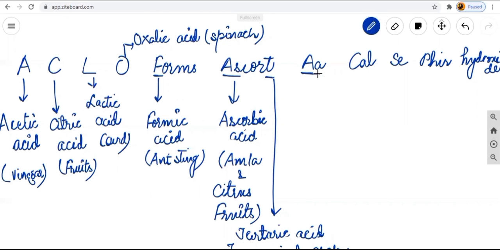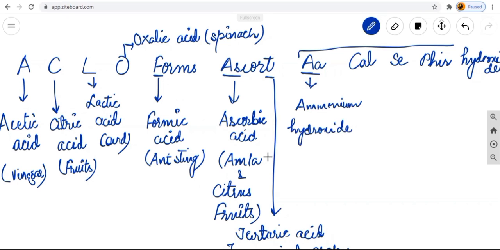The next one is this A. Again, this A is ammonium hydroxide. From here, we are having the bases. This ammonium hydroxide is found in glass cleaners. The substance which we use in cleaning glass is ammonium hydroxide only.